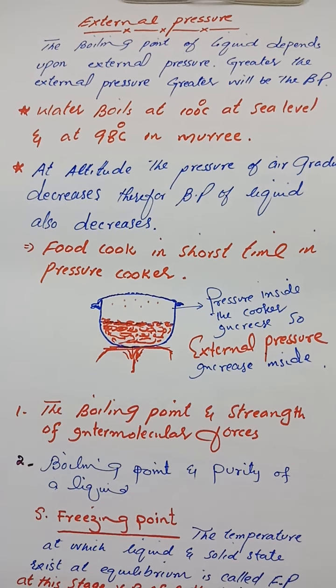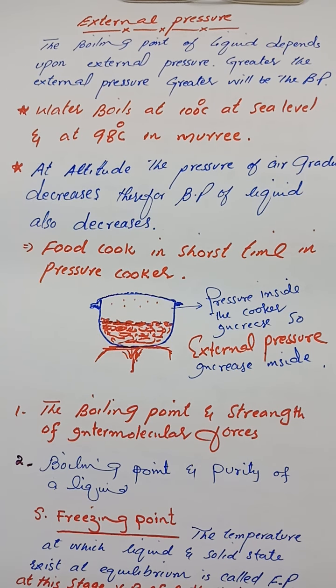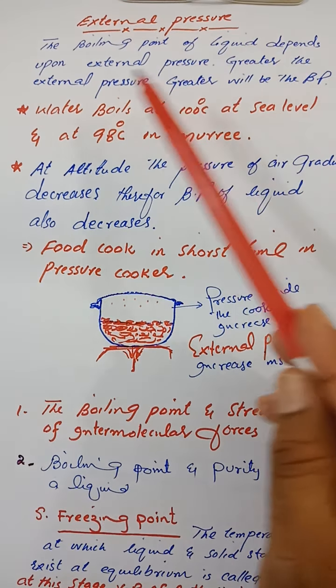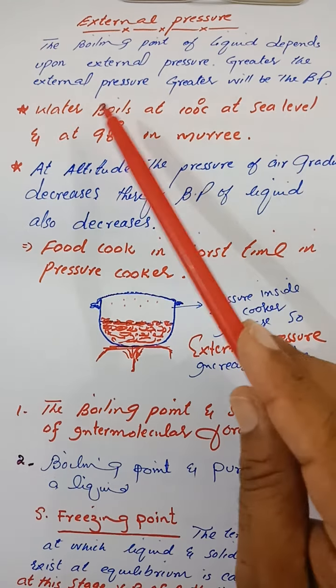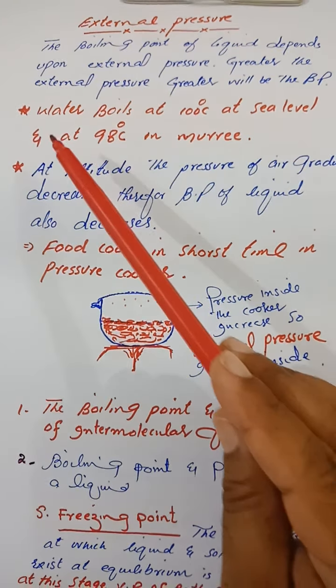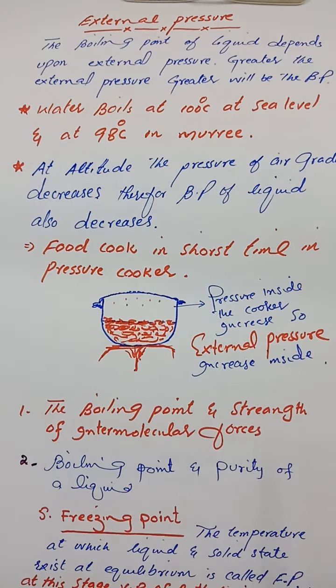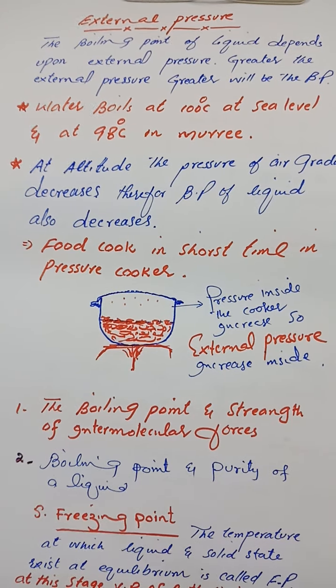So external pressure is proportional to the boiling point of a liquid. So the boiling point of a liquid depends upon external pressure. Greater the external pressure, greater will be the boiling point. Water boils at 100 degrees centigrade at sea level and at 98 degrees centigrade at the top of Mount Everest.